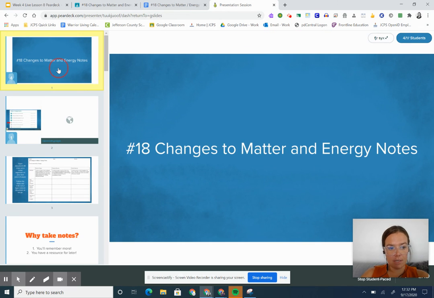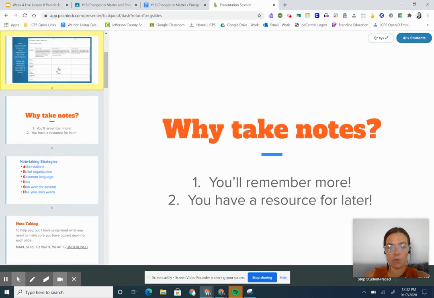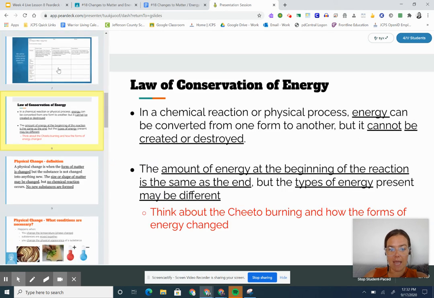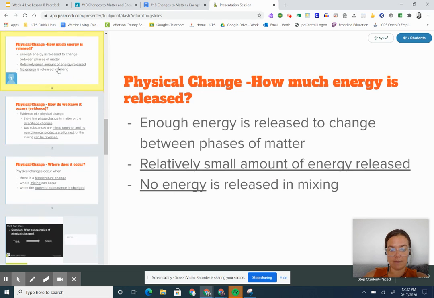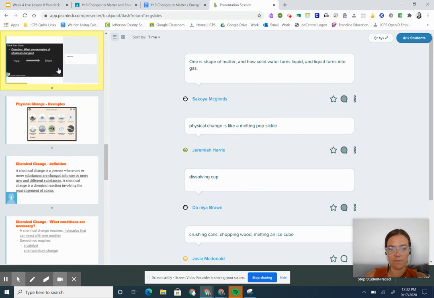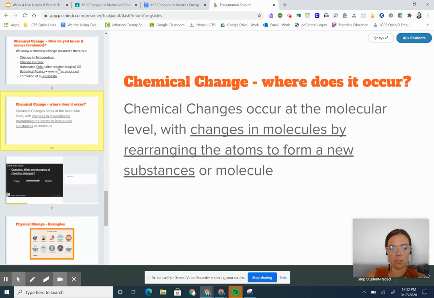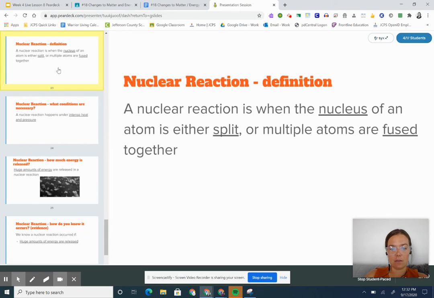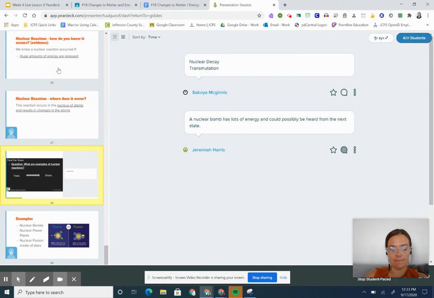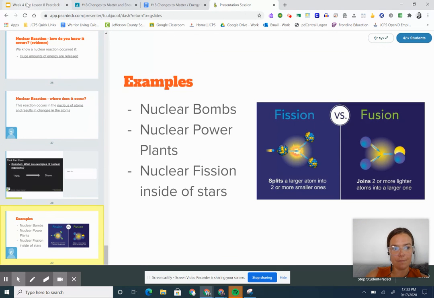That presentation, again, is self-guided for you to go through and add your notes. If you missed something the first time, you can go back through the physical change. But the big thing is then you're going to be adding to your graphic organizer the chemical change and then the nuclear change information. All right.